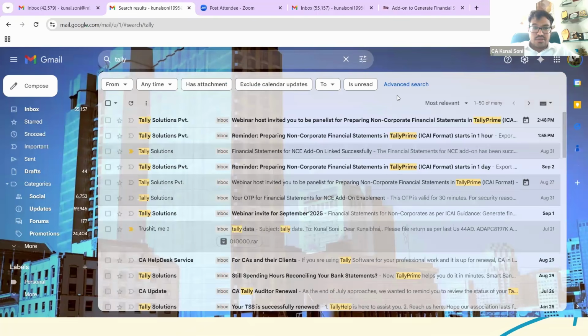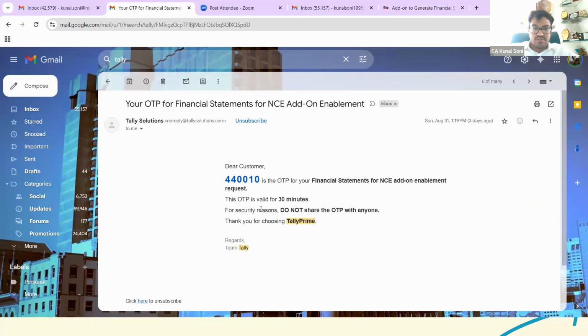Based on this registered email ID, you could just activate the same. They provided it with an OTP also. This is the OTP for activating this particular thing. On the portal itself, they would ask for the OTP. Once you enter this particular OTP that has been received on your registered email ID, the add-on plugin would be activated in your license.